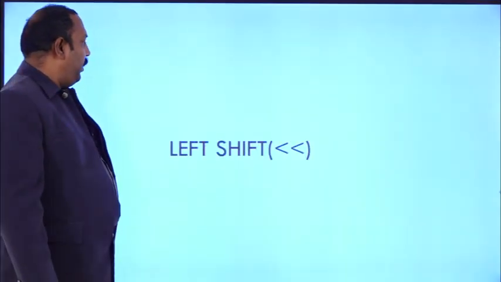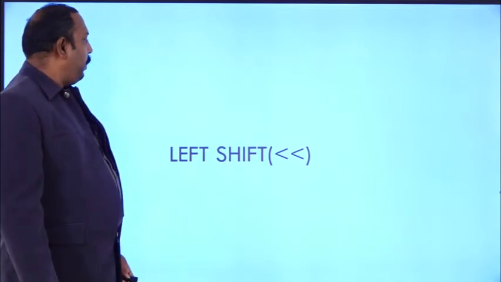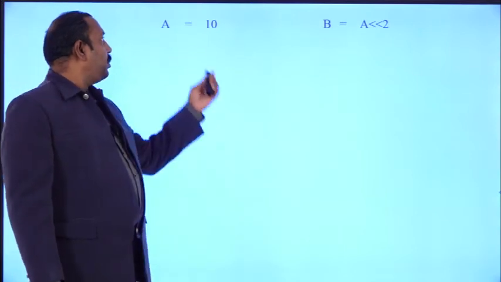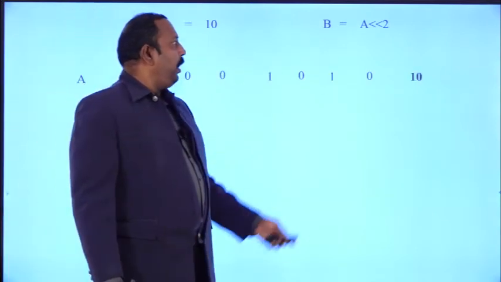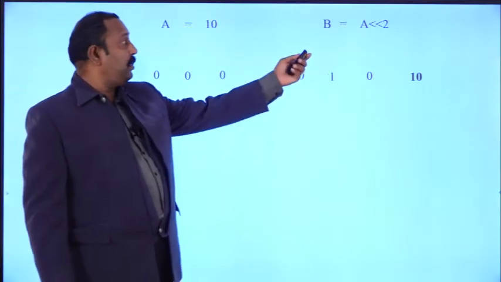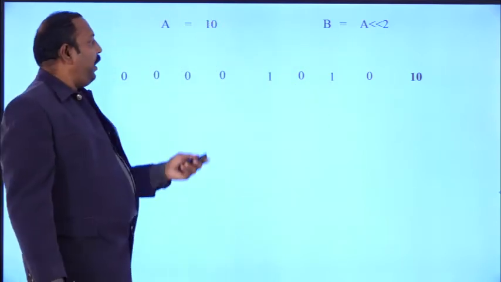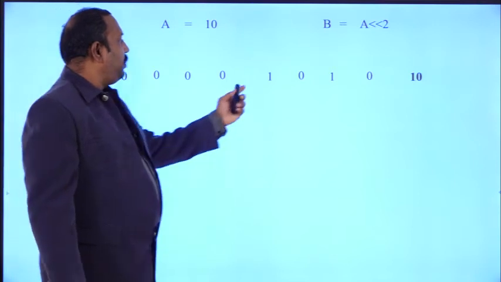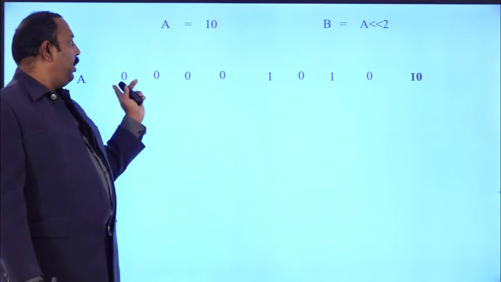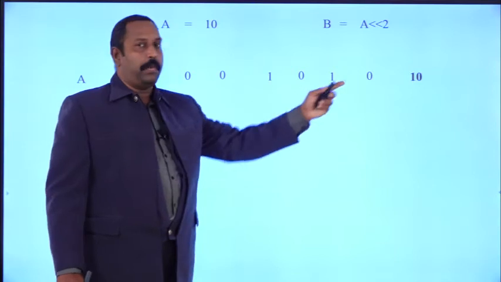The next one is the left shift operator. With the left shift operator, we can shift however many bits we want. Suppose A equal to 10, B equal to A << 2, as the left shift operator is represented using the less than symbol. What is the value of A? The value of A is 1010 for 4 bits. Now I am representing 8 bits, so 4 zeros, then 1010, the representation of 10.